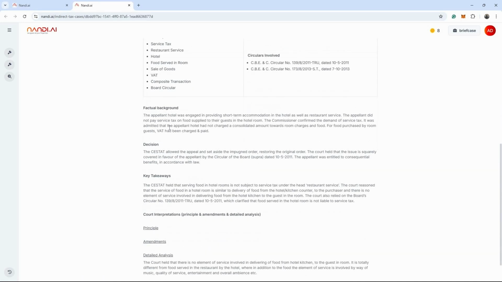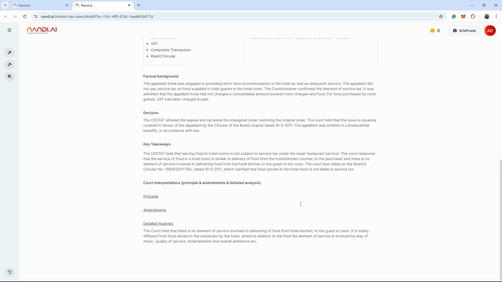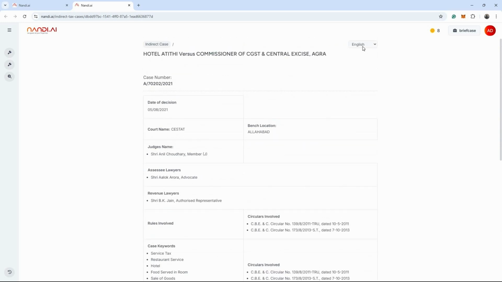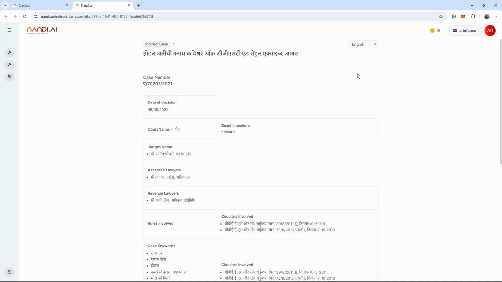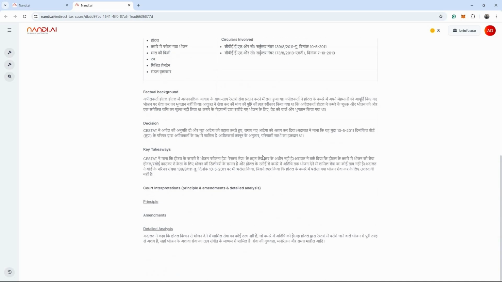Factual background, whoever was involved, bench location. But not only that, in India, there is a problem with translation. So because of that, we have added language translation for different Indian languages. Let me translate it to Hindi. And I'm getting this entire information translated to Hindi.